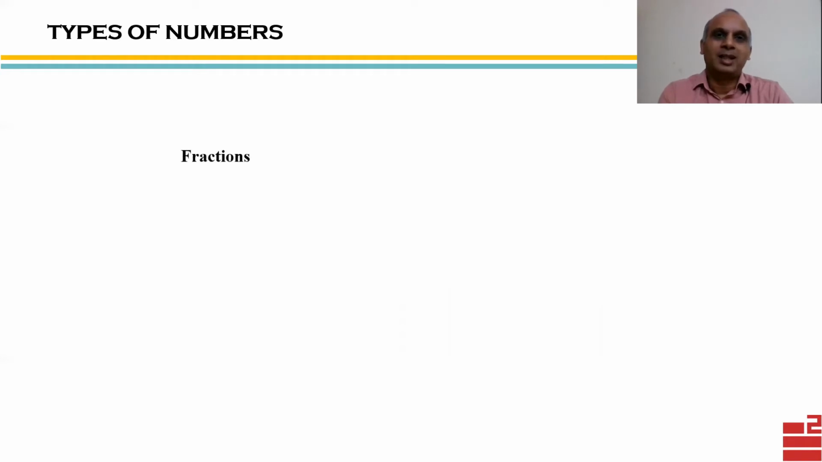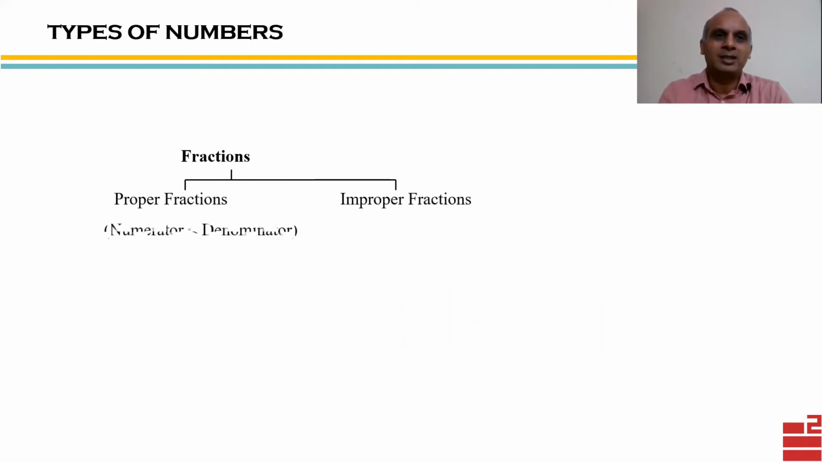Now, besides integers, we have another type of numbers which are known as fractions. Fractions are either proper fractions or improper fractions. Now, what are proper fractions? Proper fractions are the ones where numerator is less than denominator. For example, you can see these examples 4 by 7, 13 by 25, and so on. Similarly, improper fractions are the ones where numerator is more than denominator. So obviously, reciprocal of proper fractions would then be improper fractions like this.